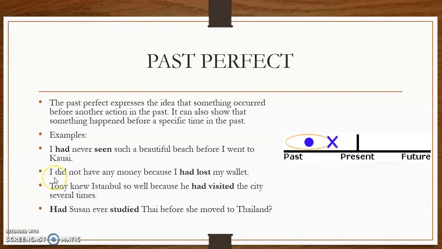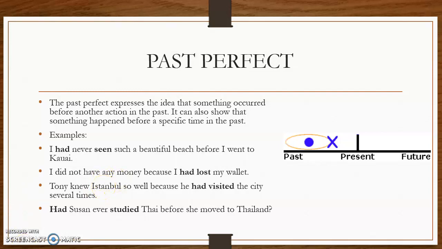The same here. It says, I didn't have any money because I had lost my wallet. I think that here it is clearer. What happened first? First you lost your wallet, and then you didn't have any money. So please be careful with that one. Again, we have an action that happened first, and then the second one. So please be very careful with these actions.